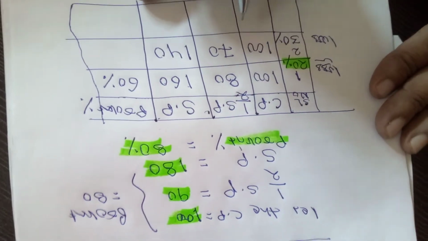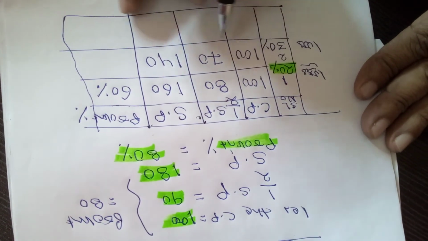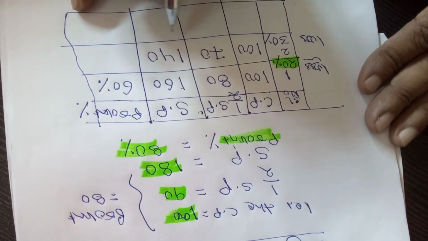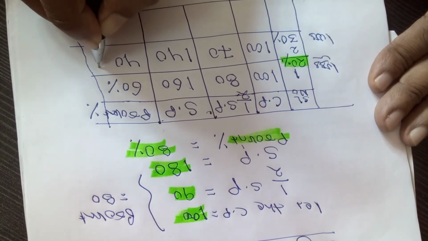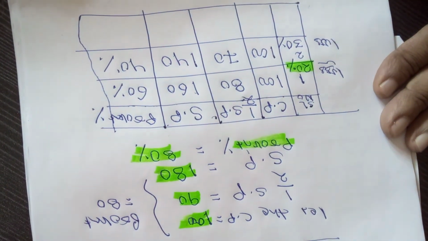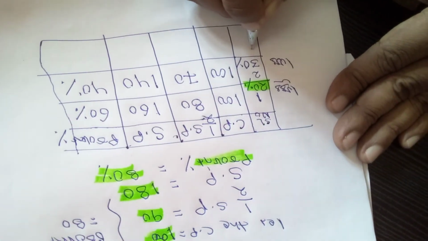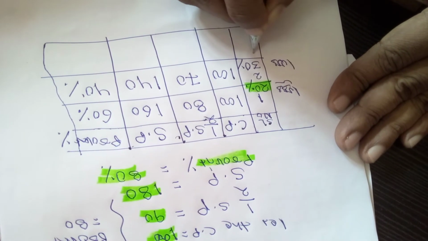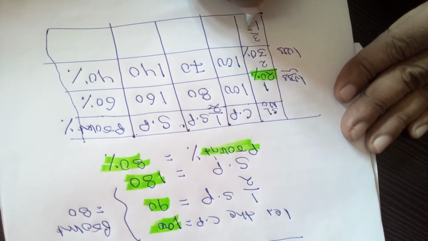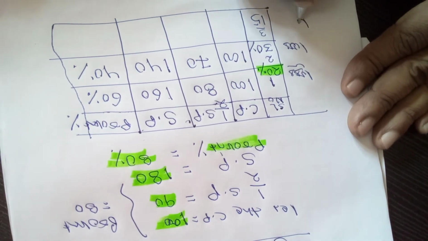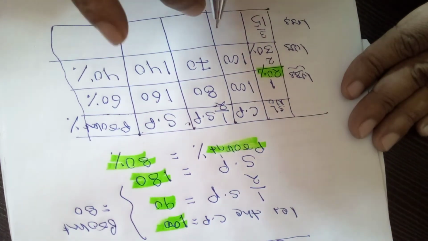Okay. So our motto is to find out the profit percent when it is sold at its original price. That means the cost price is 100, the selling price is 140. What is the profit percent? 40%. Clear? Then in the third case, serial number 3, you just take the loss as 15%. When the article is sold at half of the selling price, then there will be a loss of 15%.